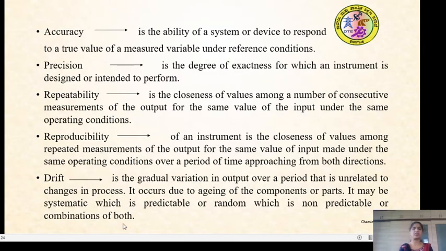So drift, what is drift? It is one of the characteristics of an instrument. It is a variation in the output over a period that is unrelated to changes in the process. The gradual change in the output after consecutive measurements we call drift. Why does it occur? It occurs due to aging of the components of the instrument. It may be systematic, which can sometimes be predictable, or random, which cannot be predicted, or a combination of both. That is drift.